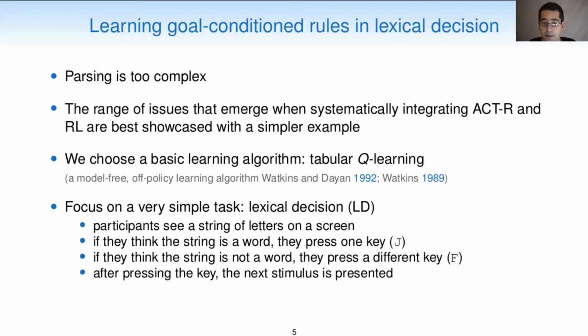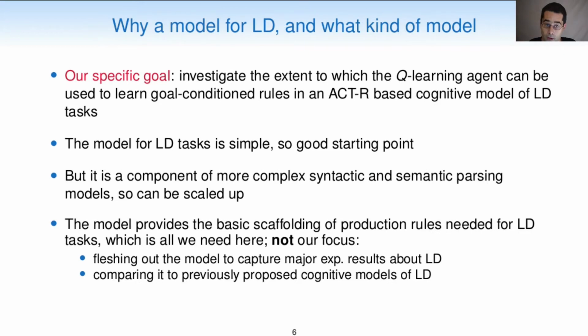which is a task in which participants see a string of letters on a screen. If they think the string is a word, they press one key, J, in our setup. If they think the string is not a word, they press a different key, F, in our setup. After pressing the key, the next stimulus is presented. Our specific goal is to investigate the extent to which the Q-learning agent can be used to learn goal condition rules in an ACT-R-based cognitive model of LD tasks.